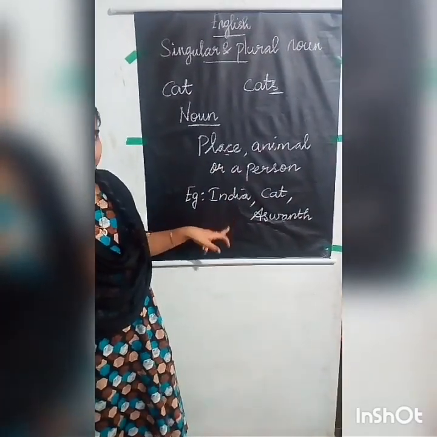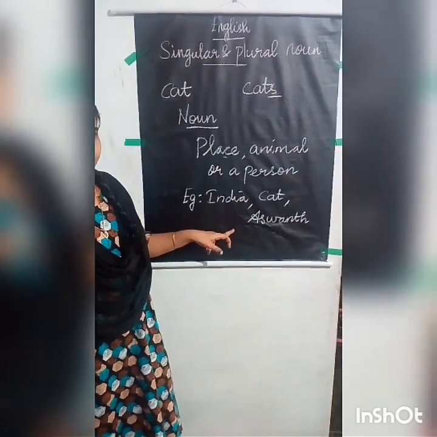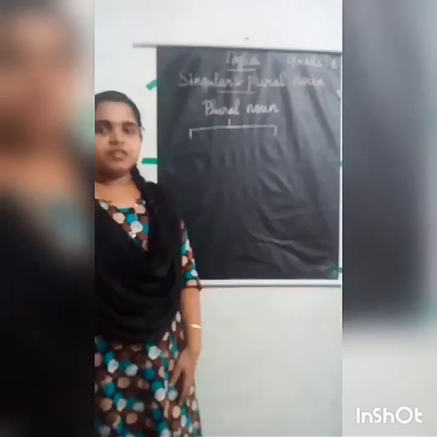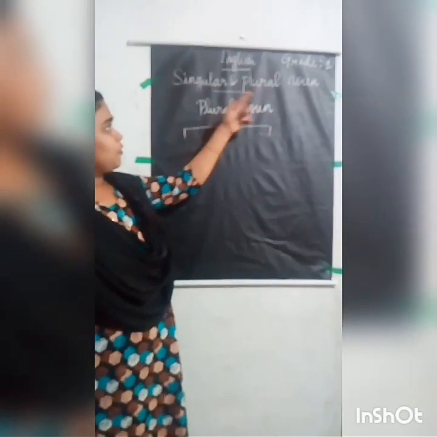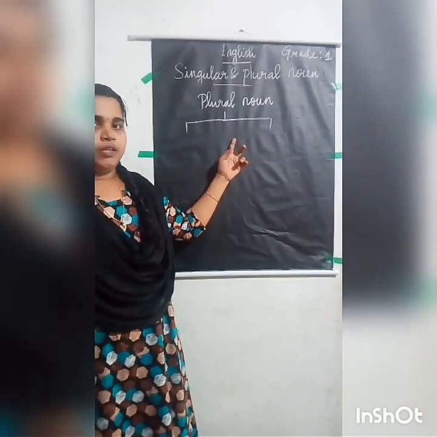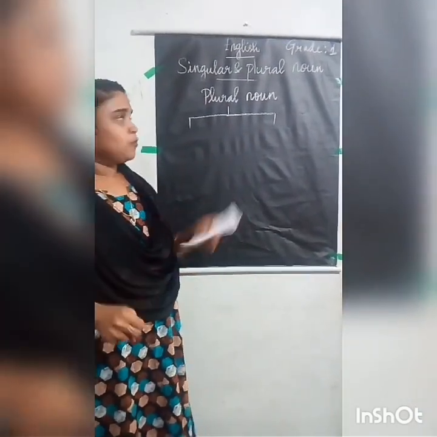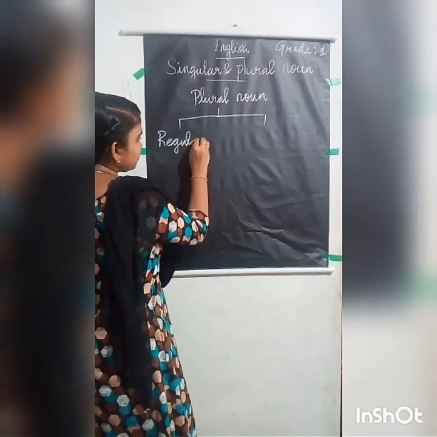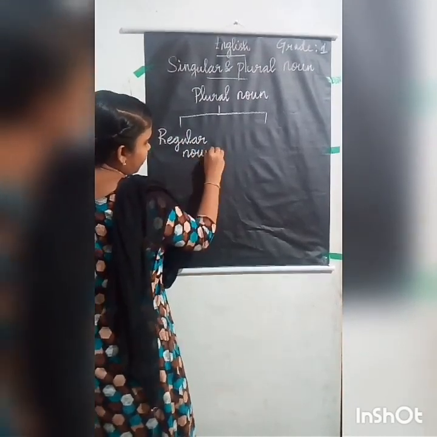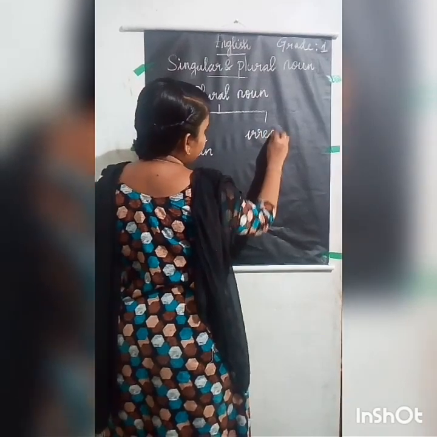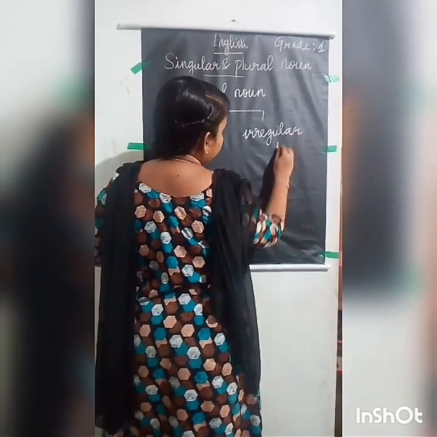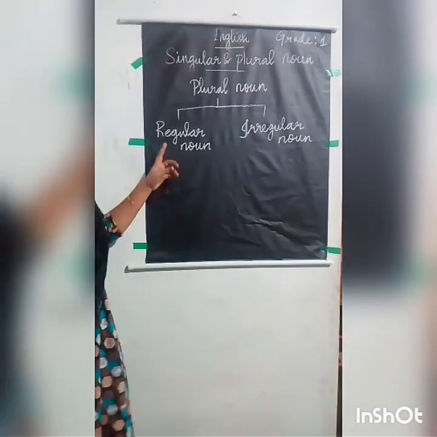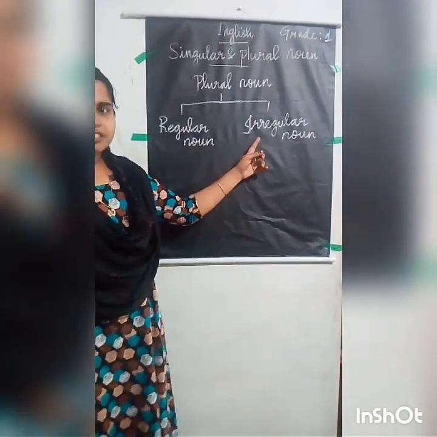I already discussed this with you in the last class, so I guess you understood everything. Okay. Now we can move into the topic. Now in singular and plural noun, let's see about the plural noun. Plural noun is of two types. One is regular noun and the other one is irregular noun.